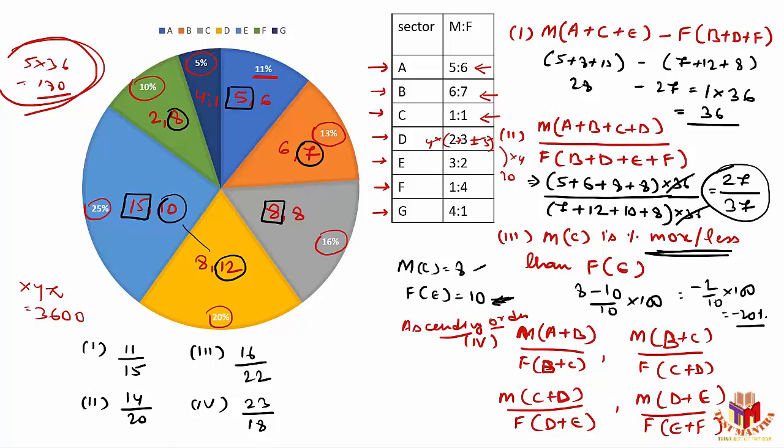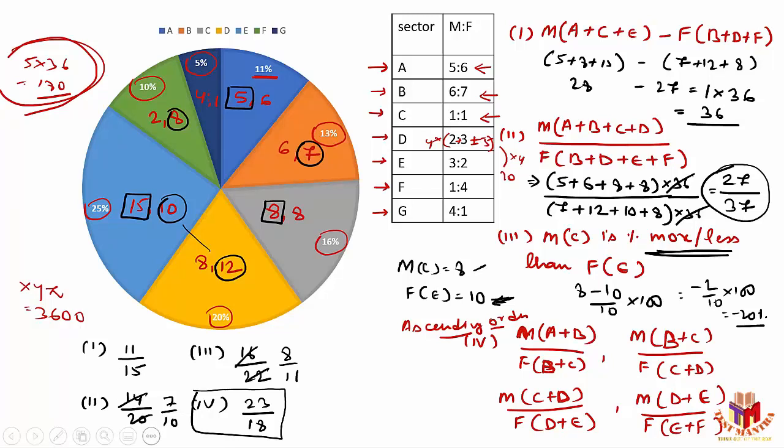You can definitely find out that this one is the largest value available. 23 by 18 is the largest one out of the given. Right? So 23 by 18 is the highest value. Now you have to identify 11 by 15, 16 by 22 and 14 by 20. I have to arrange them in ascending order. So if you take this, it's 8 by 11, it's 7 by 10. Obviously 7 by 10 is lesser than 8 by 11. Right, 7 by 10 is less than 8 by 11 in this case.